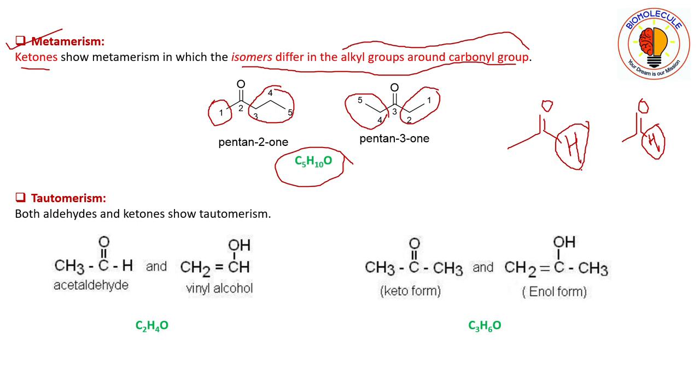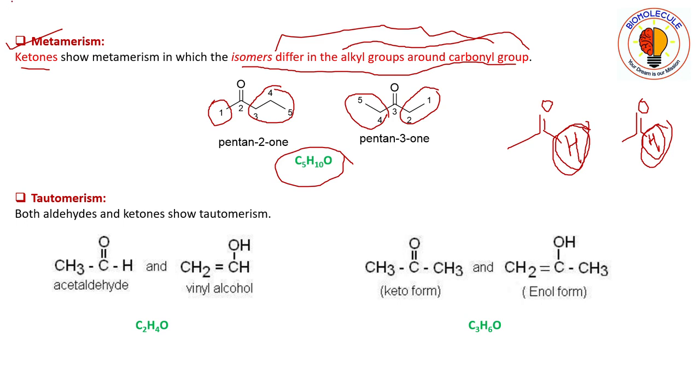The main thing is that metamers differ in the alkyl group around the carbonyl group. Around the carbonyl group, every aldehyde has one hydrogen atom, so they cannot exhibit metamerism. Any aldehyde, whether aliphatic or aromatic, simply cannot exhibit metamerism.